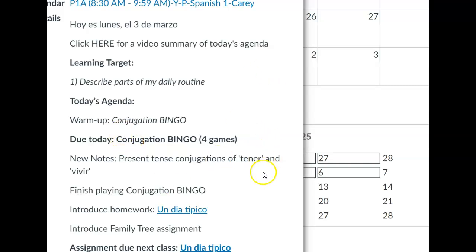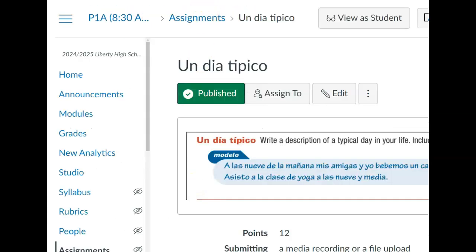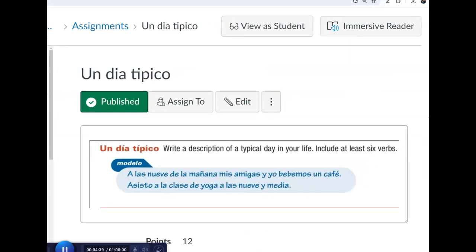New notes, as we just went over on the verbs tener and venir. We'll finish playing conjugation bingo. Give you guys an opportunity to submit that in class. Due next class is what we had discussed at the end of last week, un día típico. Now for this assignment, you guys are going to highlight 6 parts of your daily routine. It's for 12 points. How do you get 12 points?